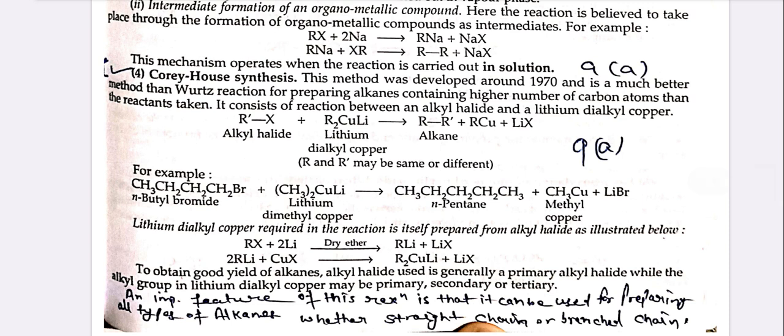Fourth one is the Corey-House synthesis. This method was developed around 1970 and is a much better method than Wood's reaction for preparing alkanes containing higher number of carbon atoms than the reactants taken. It consists of reaction between an alkyl halide and a lithium dialkyl copper.